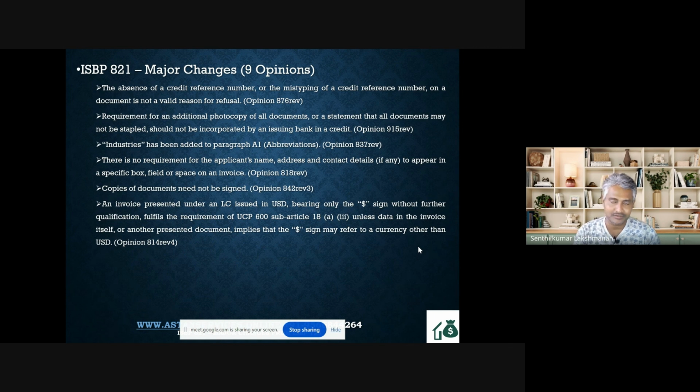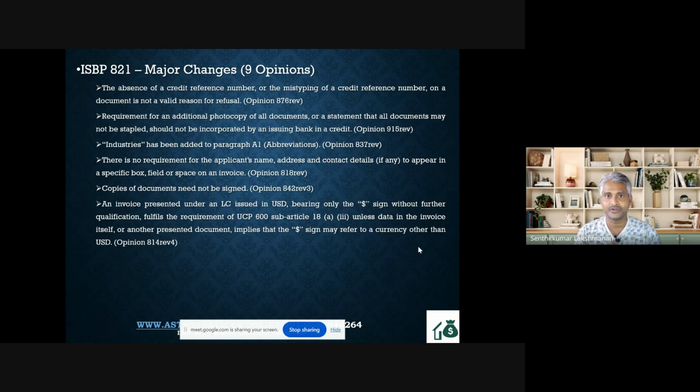So the dollar, and in the bottom, maybe the amount in words says SGD 500,000 so and so, or sometimes some other document may show that dollar, or maybe like in a certificate of origin you will see dollar 500, and below that you might be seeing SGD 500,000. So that particular invoice or any other document attached with the presentation should not convey a different meaning for that dollar symbol. In that case, if it is not showing any other notable conveying method, you can accept that symbol as US dollar.